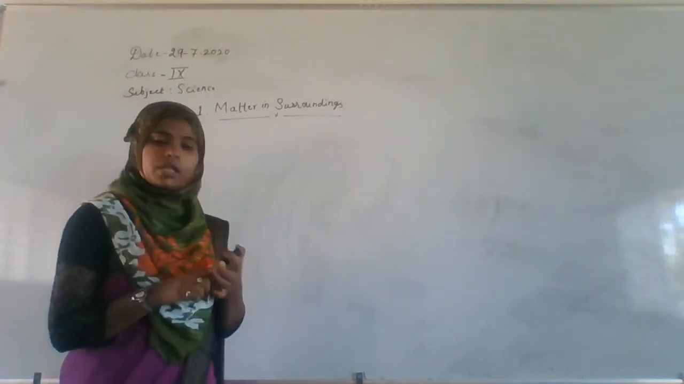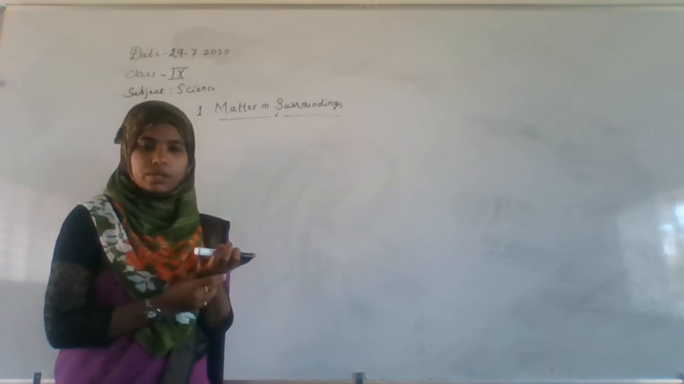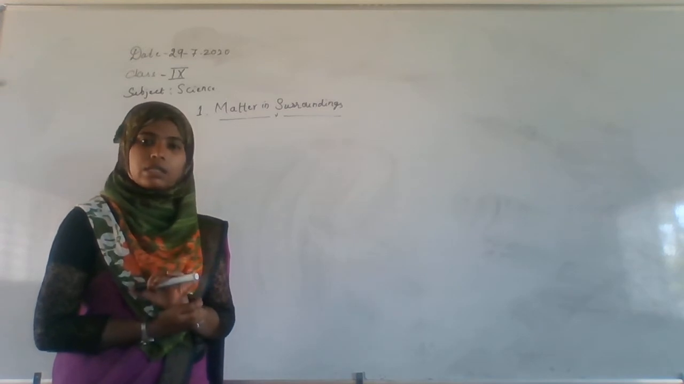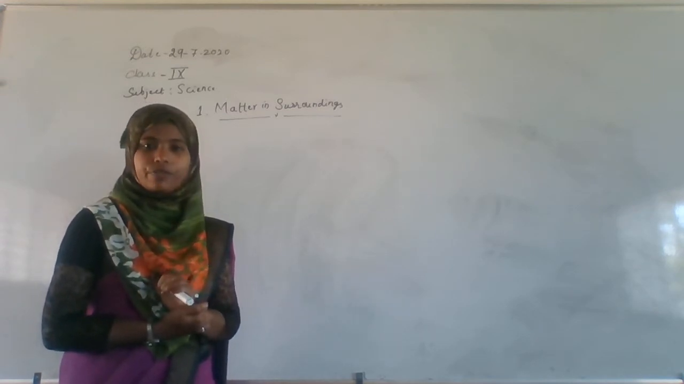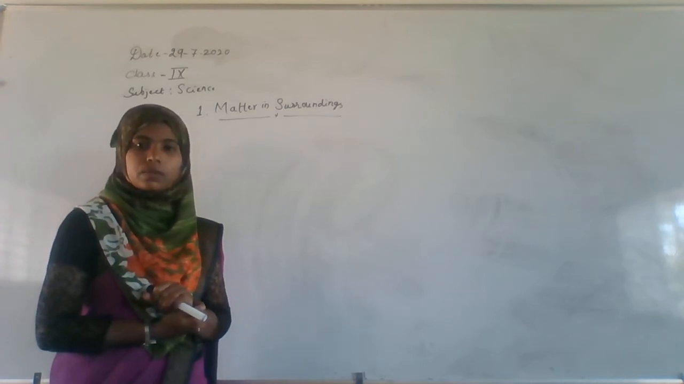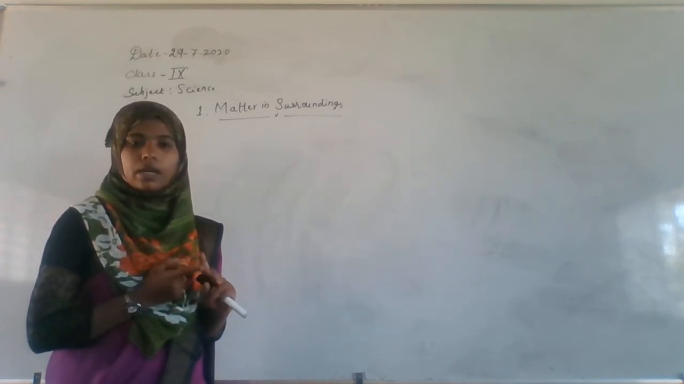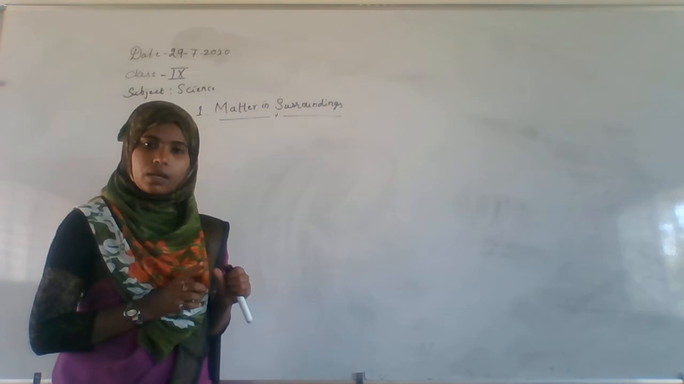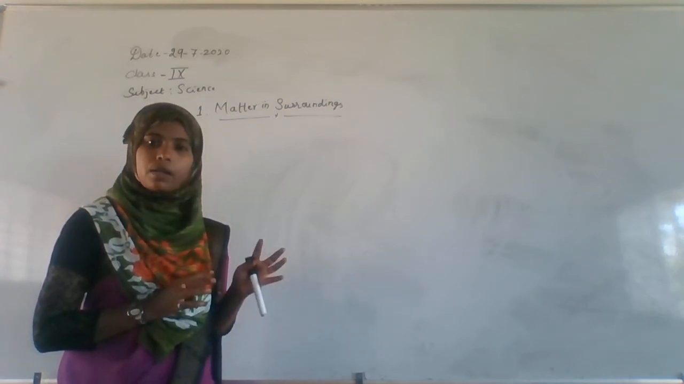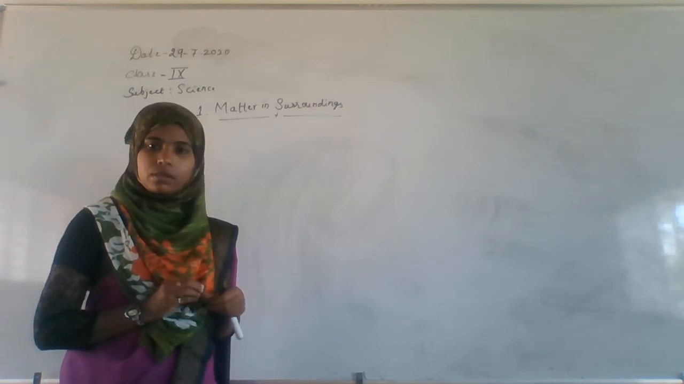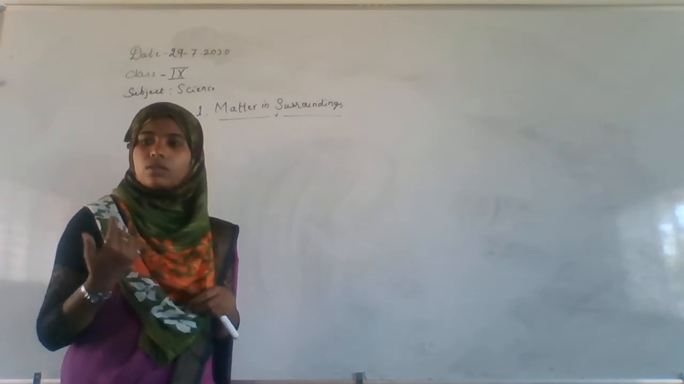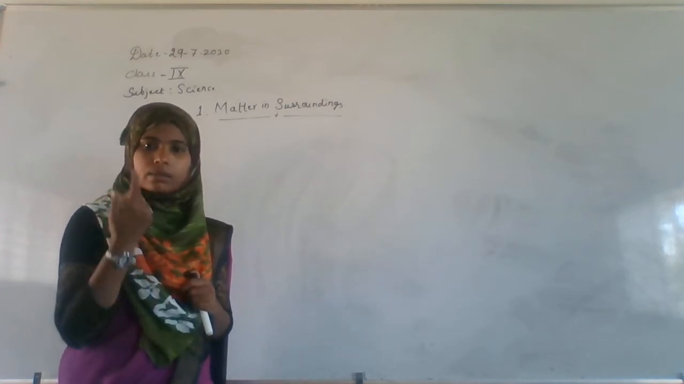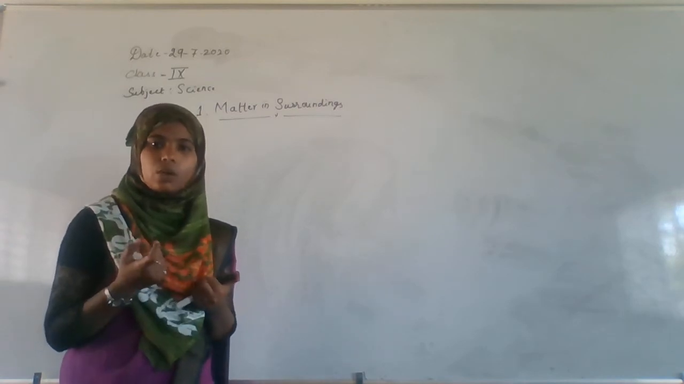Today, in the previous classes, I had started the first chapter, that is matter in surroundings. In the previous class, I explained the states of matter: solid state, liquid state, and gaseous state. The solid state has a definite shape and size, and it shows negligible compressibility. Whenever we apply force and the shape changes, that property of a solid is called rigidity.